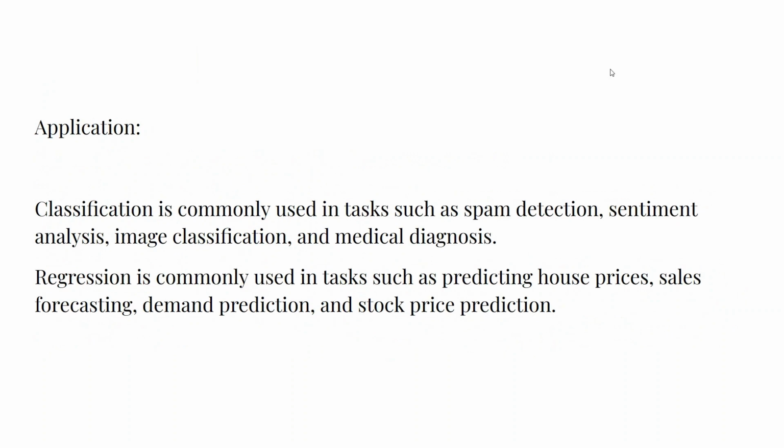The last one is application. Classification is commonly used in tasks such as spam detection, sentiment analysis, image classification, and medical diagnosis, whereas regression is commonly used in tasks such as predicting the house prices, sales forecasting, demand prediction, and stock price prediction.